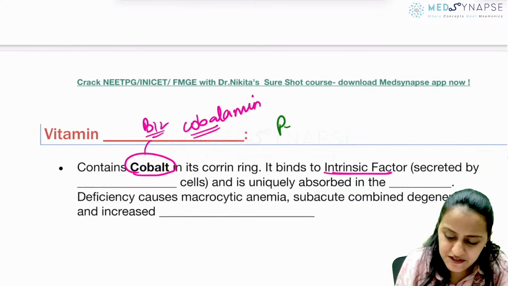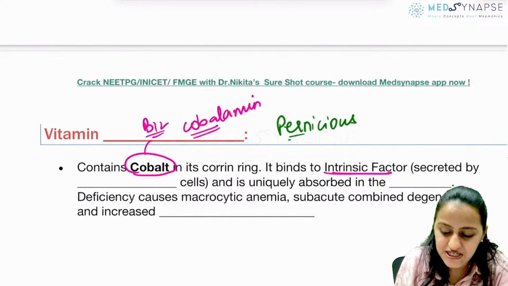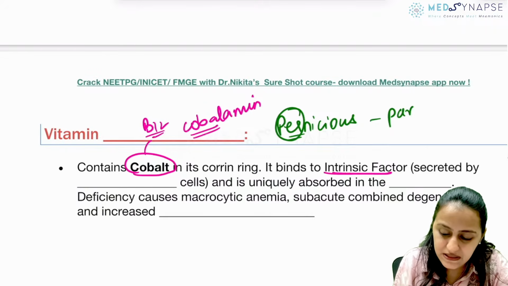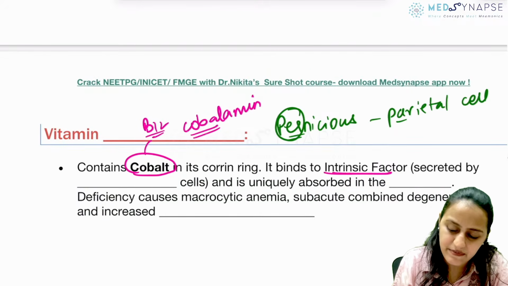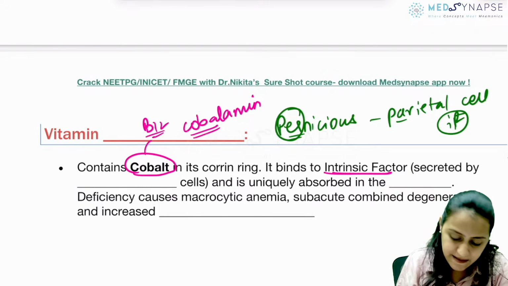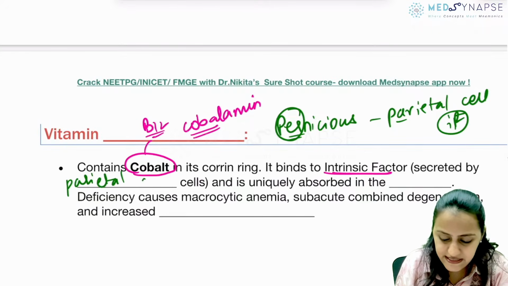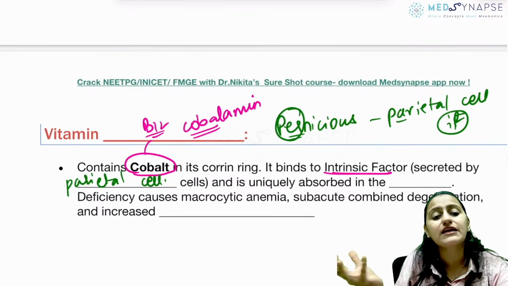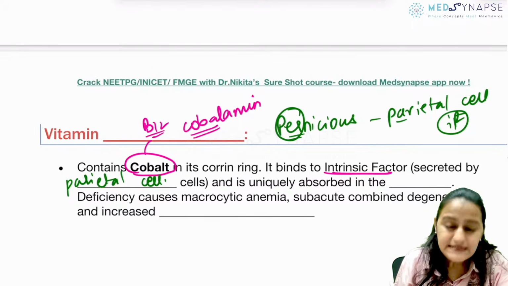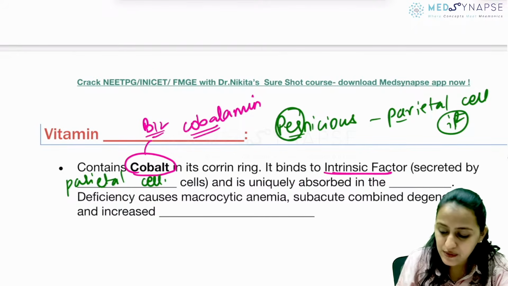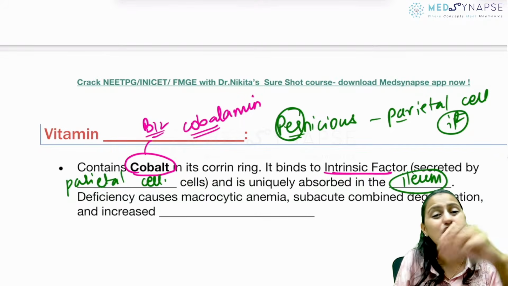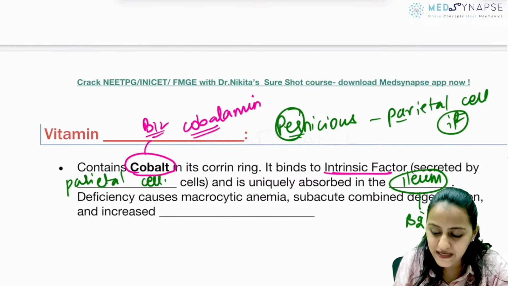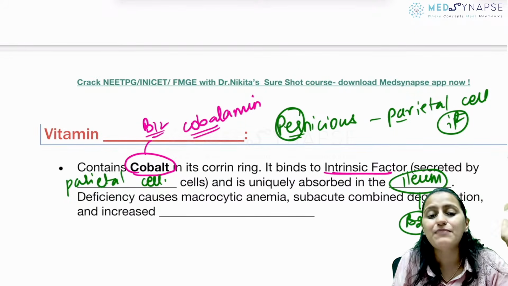Remember B12 deficiency, it causes this pernicious anemia. जब auto antibodies बनती है against parietal cells, because this parietal cell is what produces intrinsic factor. And that is why if the patient undergoes gastrectomy, intrinsic factor gone, there can be B12 deficiency. ठीक है, so where is this B12 absorbed? B12 is absorbed in the ileum, not in the jejunum, where majority of the other absorption occurs. ठीक है, remember in the ileum you have two B's. You have B12 and bile acids.